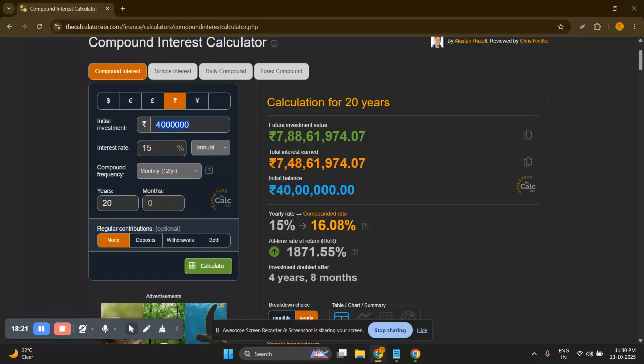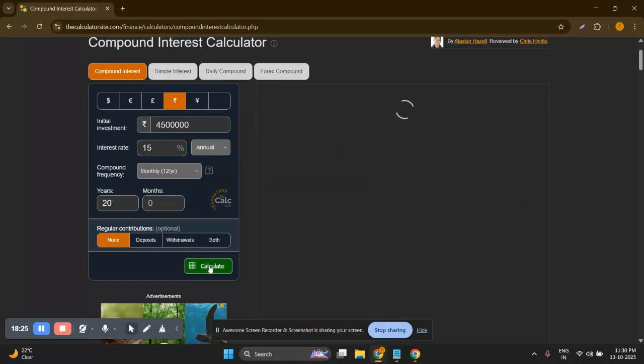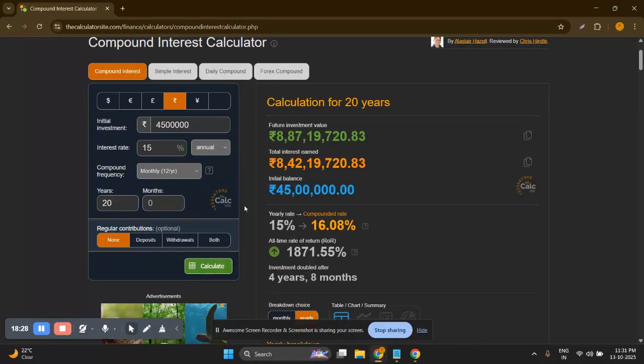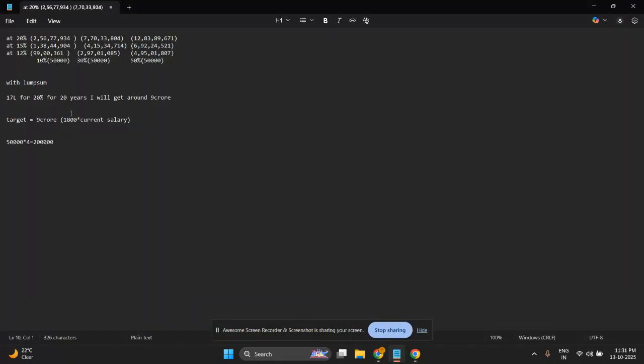So I have to increase the amount a little bit more, by 5 lakh rupees. Yeah, so I have to invest 45 lakh rupees now at 15% for 20 years to get almost 9 crore.